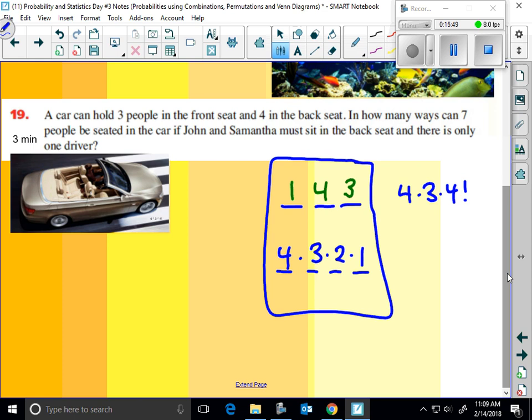Okay. The wording can be confusing. There's only one driver. Well, yeah, I know there's only one driver. Well, that means that someone pedaling, someone driving.